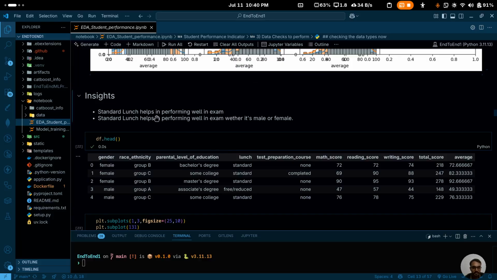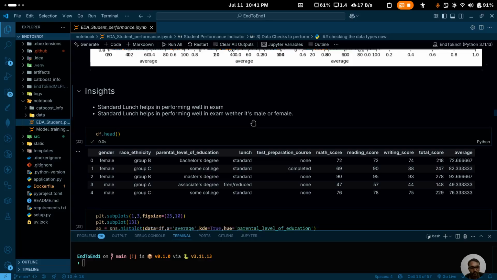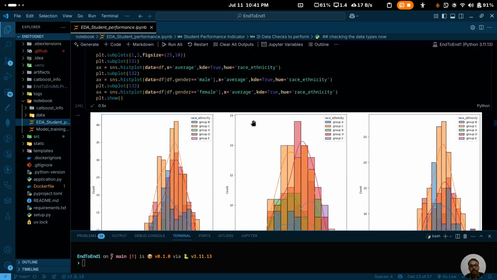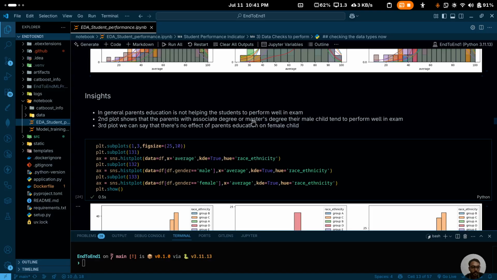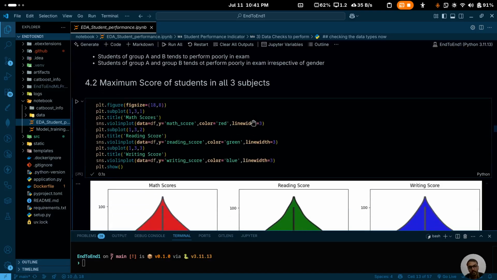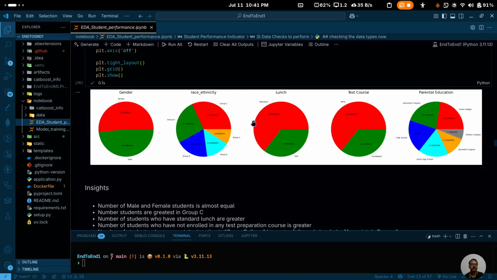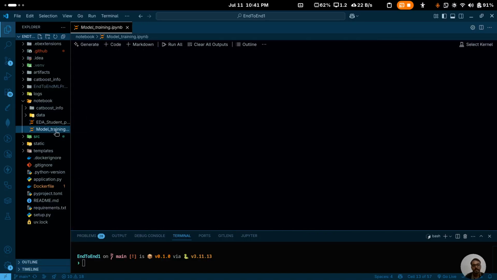One of the insights you can see is that standard lunch helps performing well in the exam. If any student is getting standard lunch, then they are able to perform well in the exam. It's not only about gender; for both genders, if they are getting standard lunch, they are able to perform well. So this is how we visualized the data and wrote every single insight which is important for the project. You can check it out, and then we have model training over here.